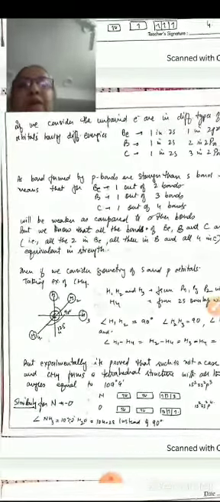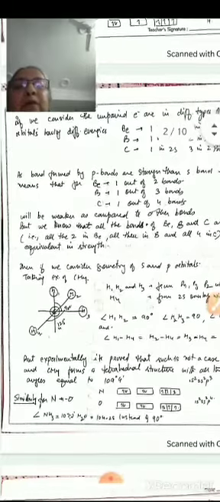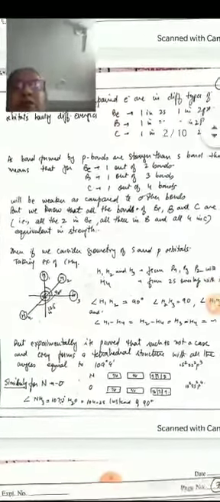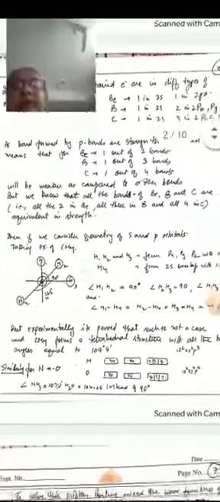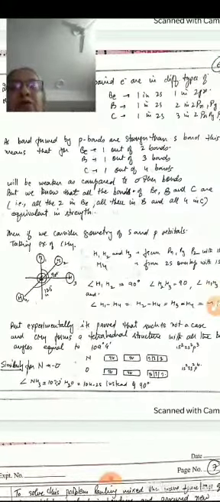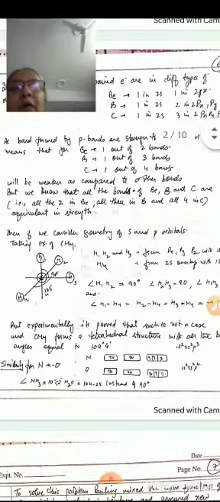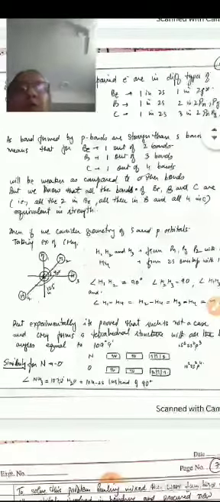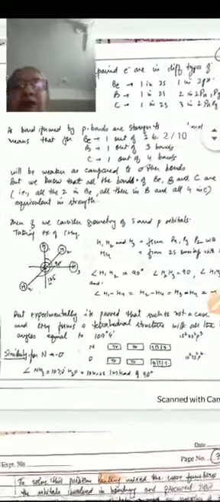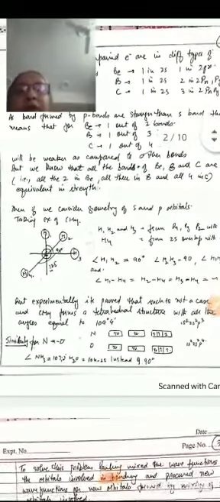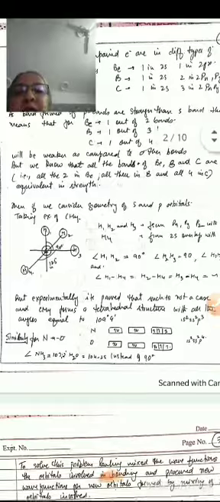As it is known that the bonds formed by the p orbitals are stronger than the bonds formed by the s orbital, that is, p bonds are stronger than the s bonds. This means that for beryllium, 1 out of 2 bonds, for boron, 1 out of 3 bonds, and for carbon, 1 out of 4 bonds will be weaker as compared to the other bonds. But we know that all the bonds of the beryllium, boron and carbon compounds are equivalent in strength.